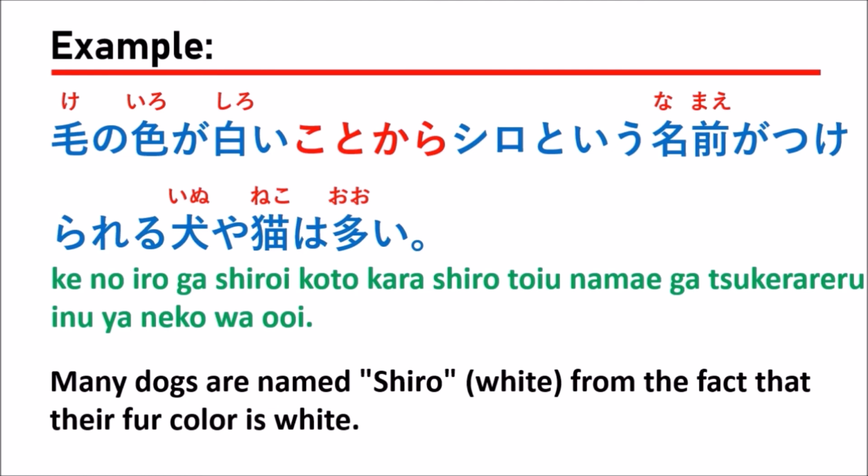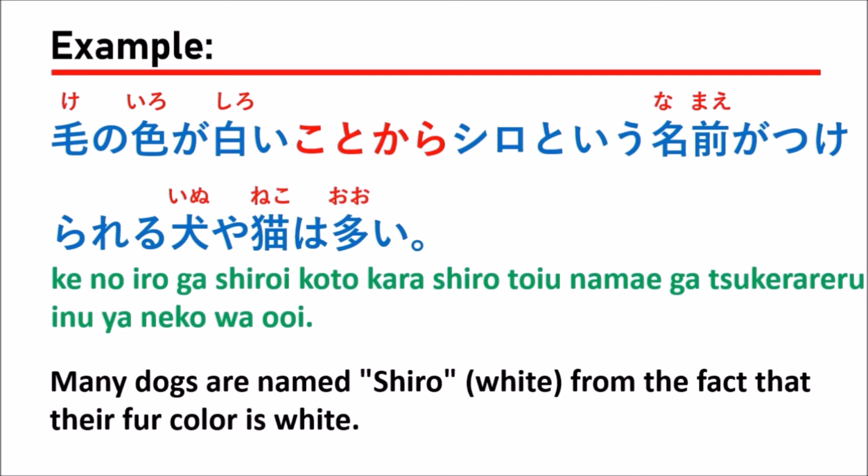Why? From the fact that their fur color is white. In this sentence, you see what they use with KOTOKARA: instead they use the i-adjective, right? Shiroi means the color white, right?